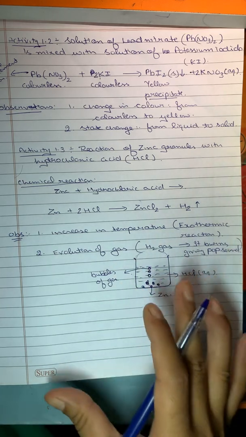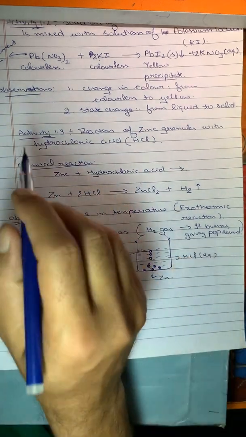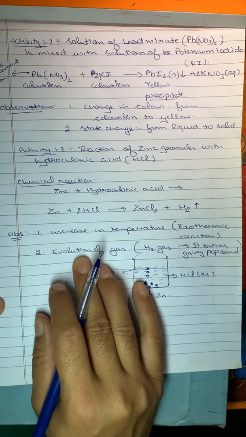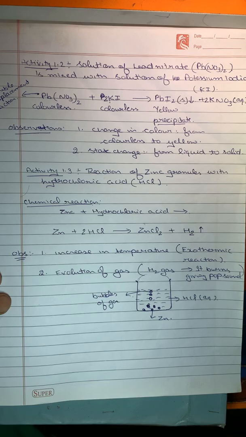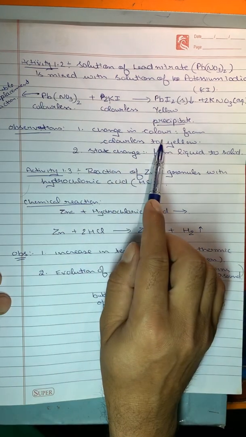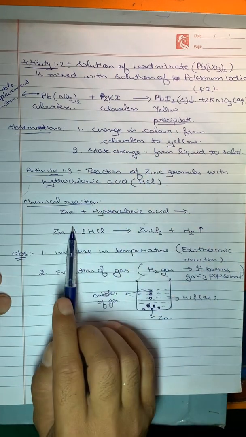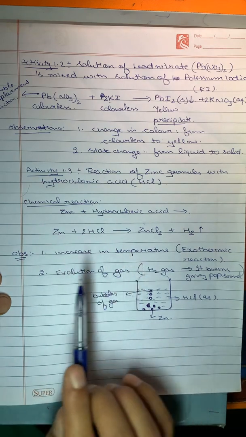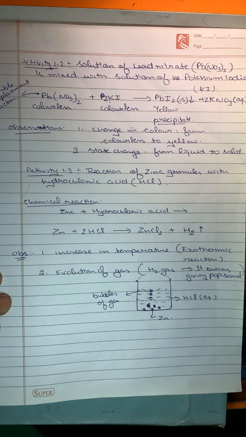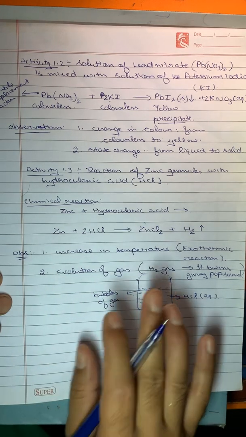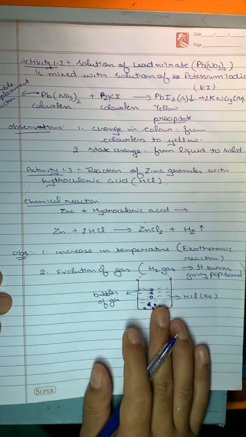In activity 1.1, which we did in the previous lecture, we saw a change in state, in the second activity a change in color, and in the third a change in temperature and also evolution of gas. So these are the four observations which give you the idea that a chemical reaction is taking place. For every observation there is one activity.